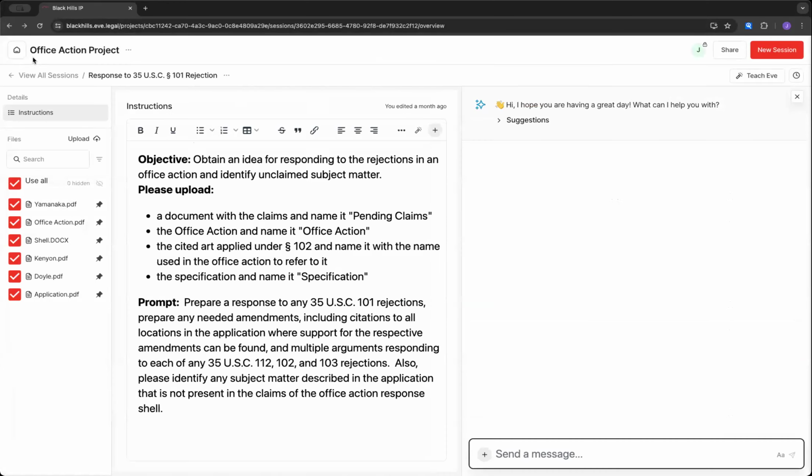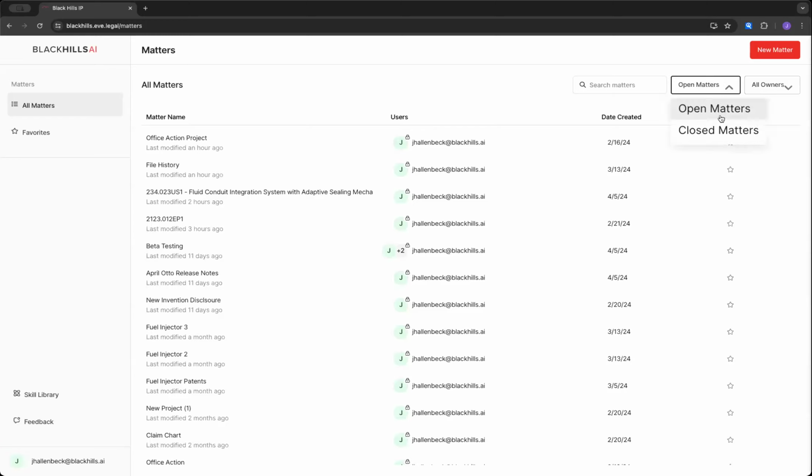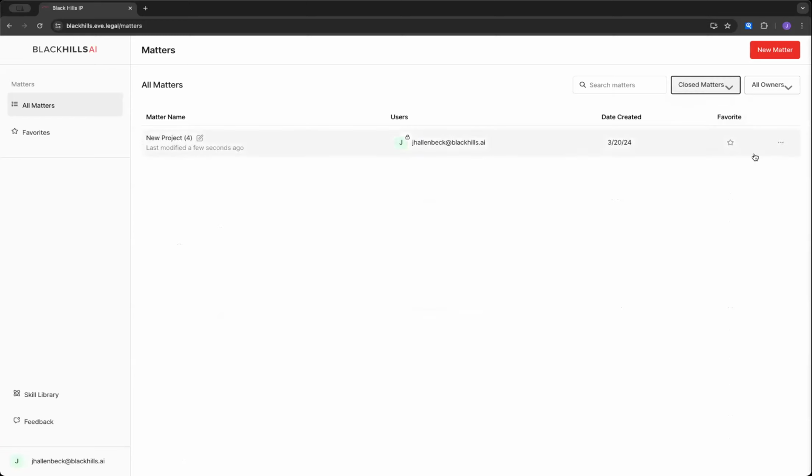Here are closed matters, and inside you have your list of closed matters. These matters exist there. They're not being deleted. Those are matters that you want to close because you're not actively working on them anymore. Maybe you're completely done with them, but for some reason you want to keep hold of your previous interactions.